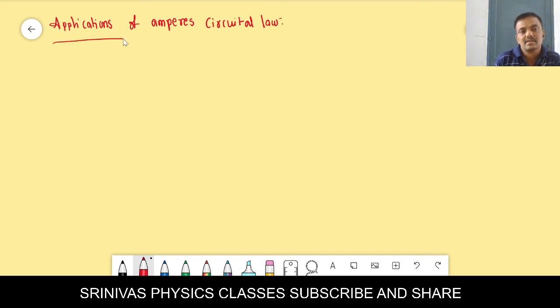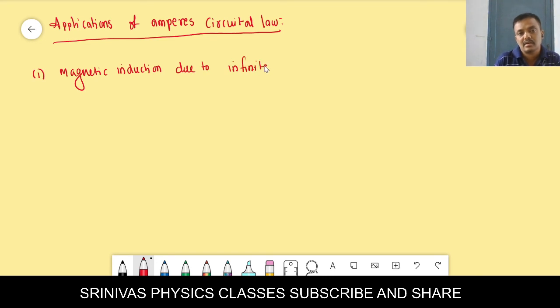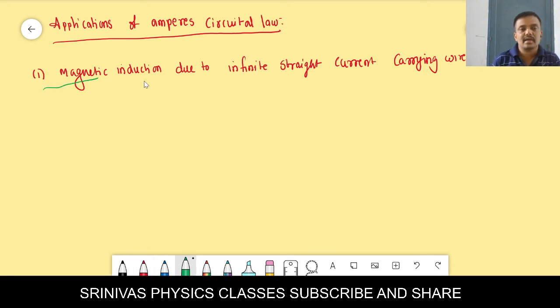Let us start. The first application is for magnetic induction due to an infinite straight current carrying wire. Magnetic induction due to infinite straight current carrying wire.